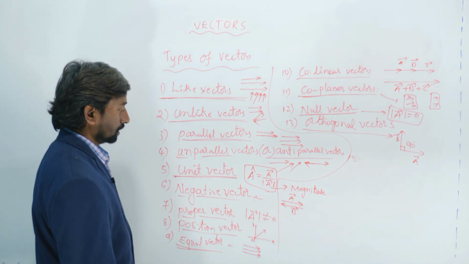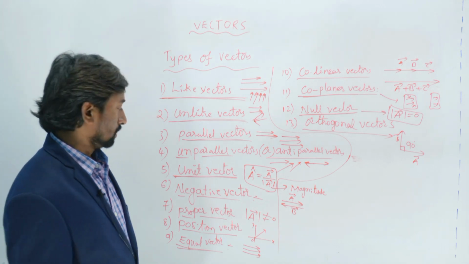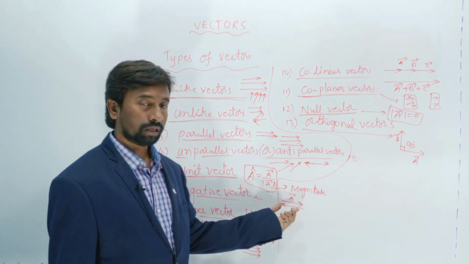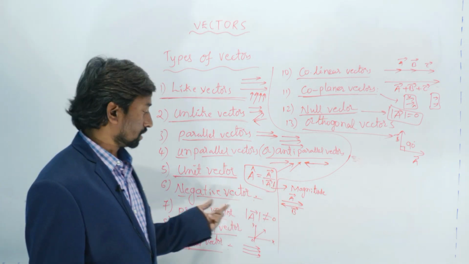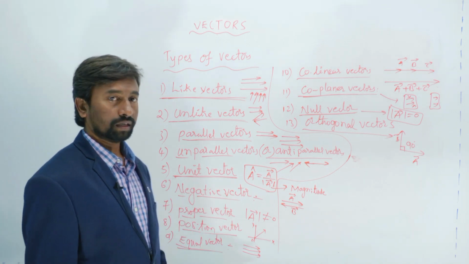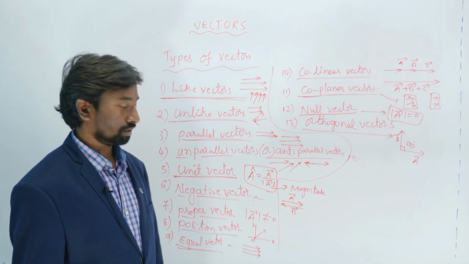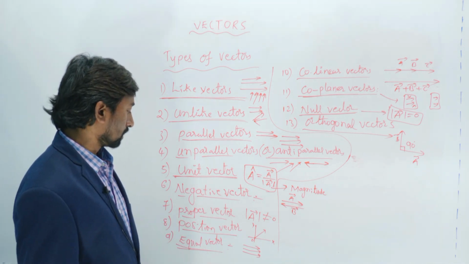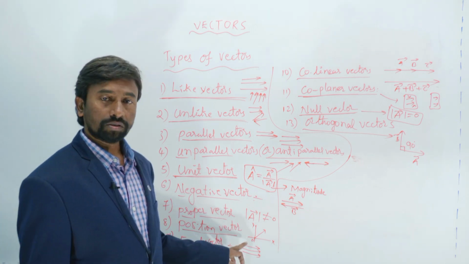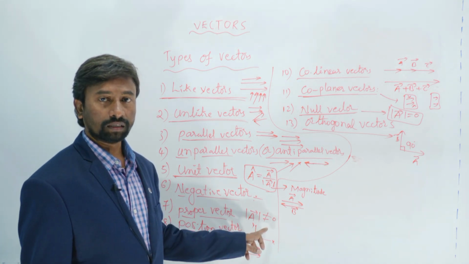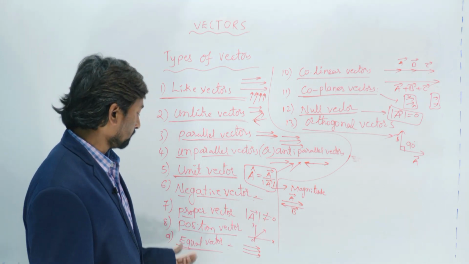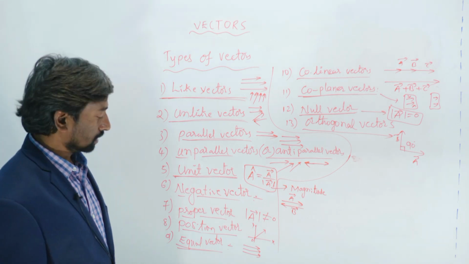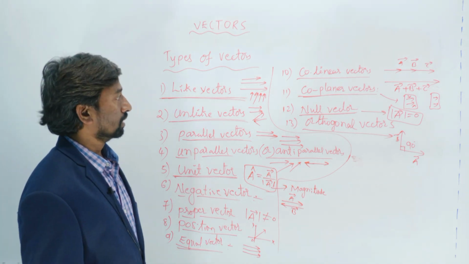So unit vector is nothing but the vector whose magnitude is equal to 1, and negative vector is nothing but the vector which has equal magnitude but is opposite in direction. Proper vector is the vector whose magnitude is not equal to 0. Position vector is the vector which starts at the origin and ends at any point in a plane. Equal vectors have equal magnitude and the same direction.